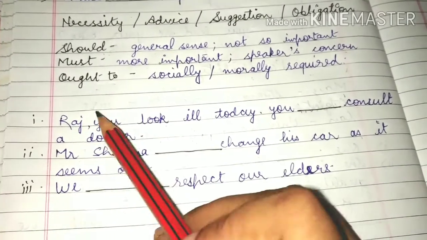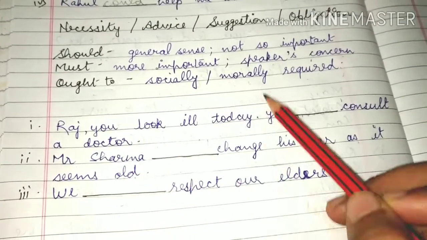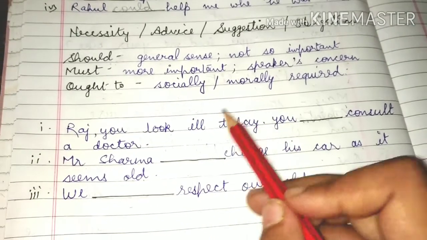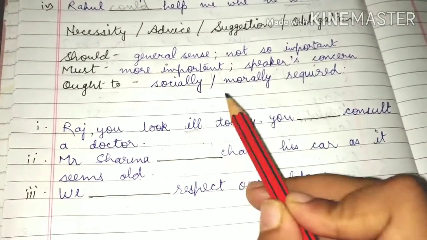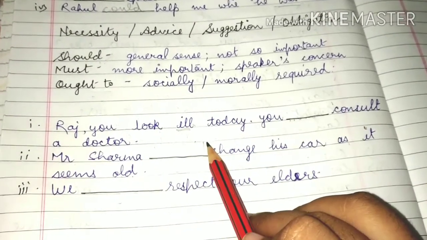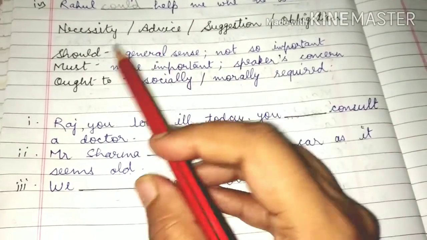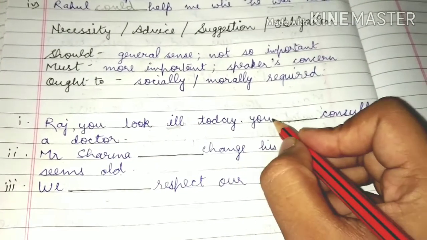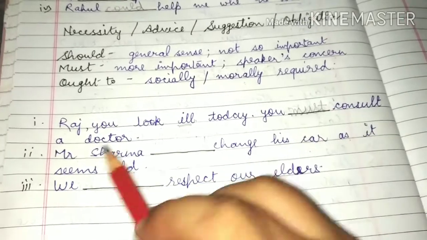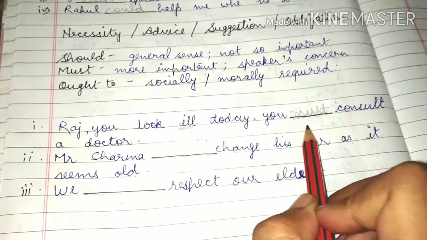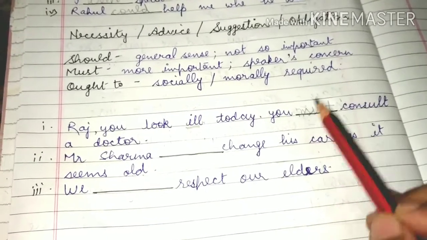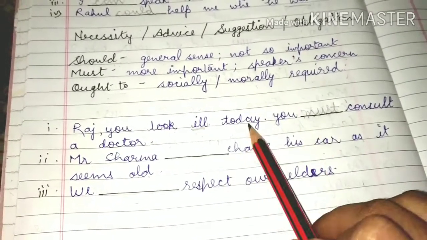Let's see some examples. "Raj, you look ill today. You dash consult a doctor." Children, if anyone is ill, is it very important to consult a doctor or not? It is really very important. So what will we use? Must. As you look ill today, you must consult a doctor. It shows the speaker's concern here, and it is very important to consult a doctor.